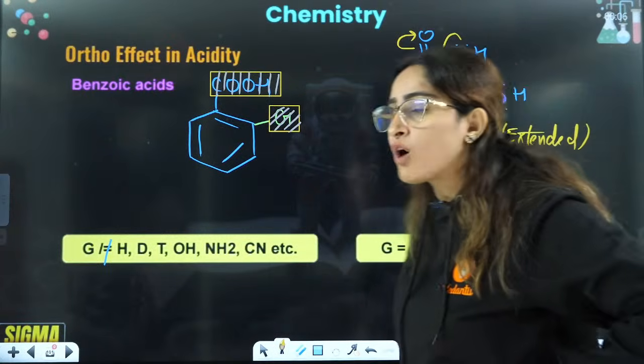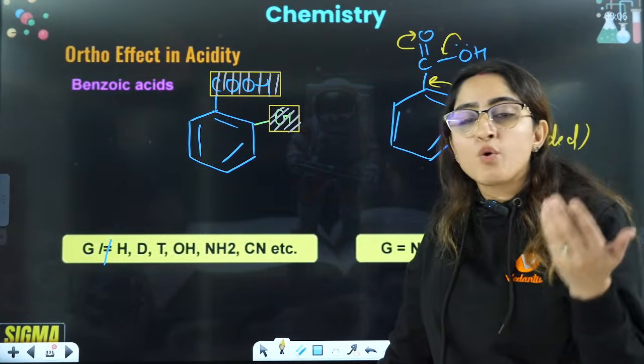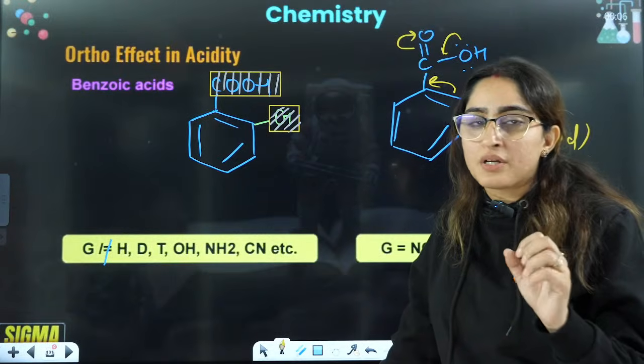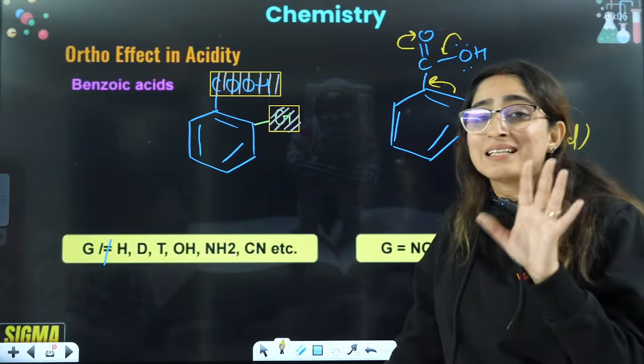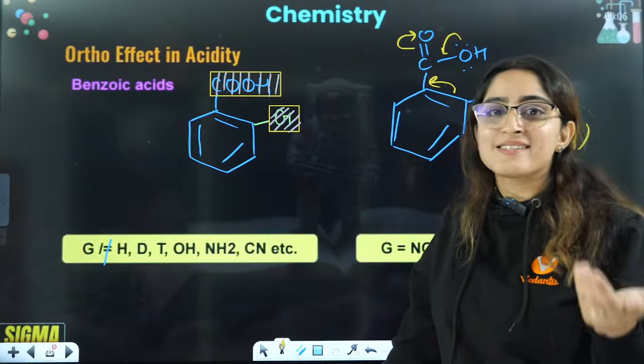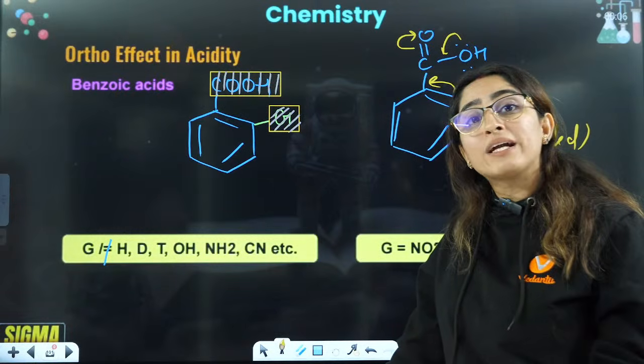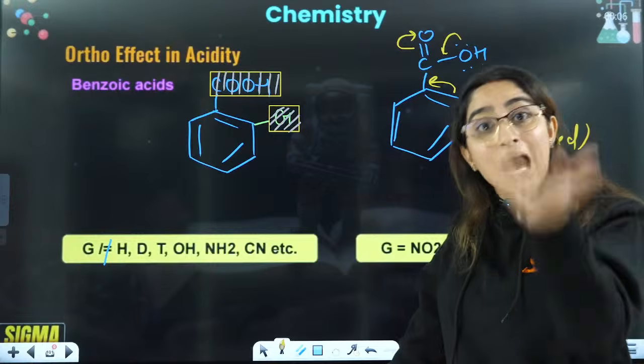Earlier it was a cross conjugation. If you don't have any group, it is a cross conjugation. If you have a group that is in the same plane, it is an extended conjugation, making the carbocation very stable, making the carbanion very stable.